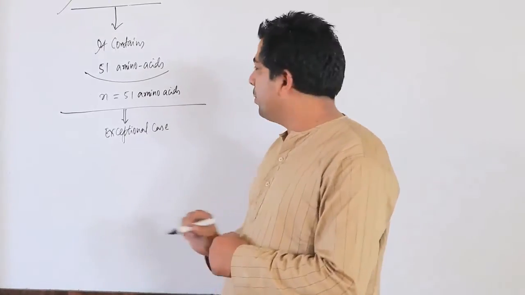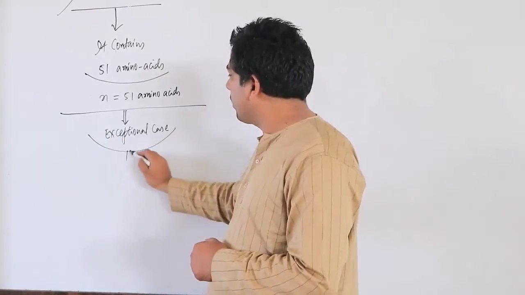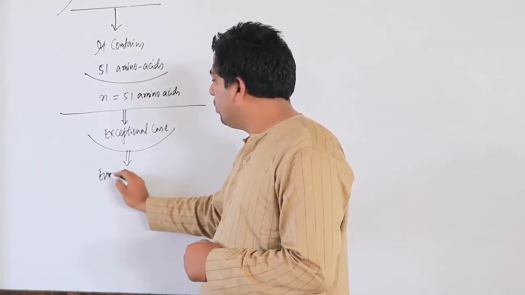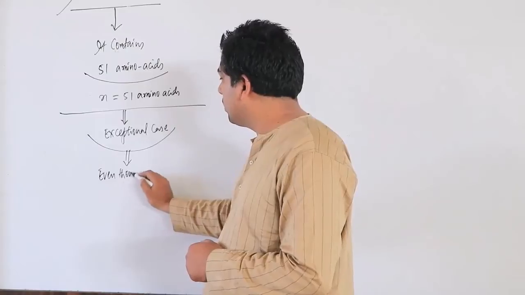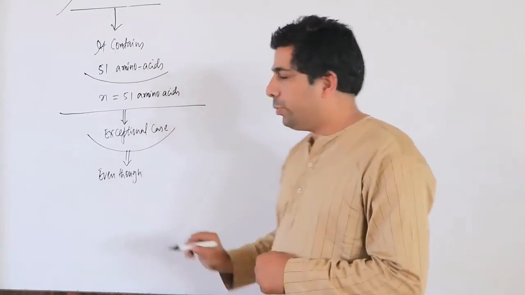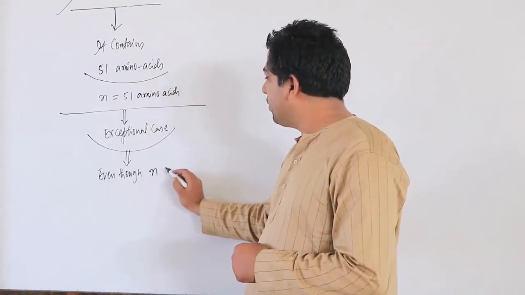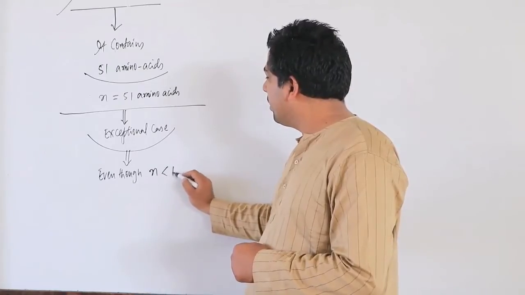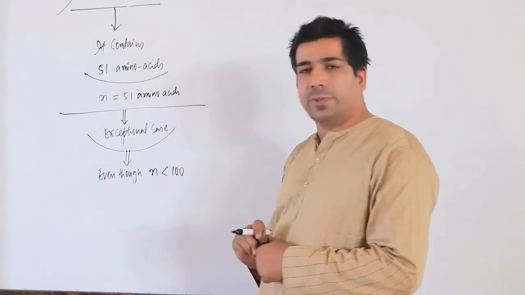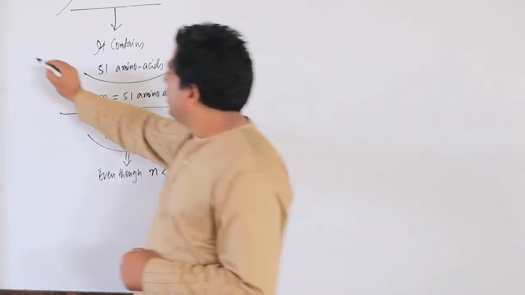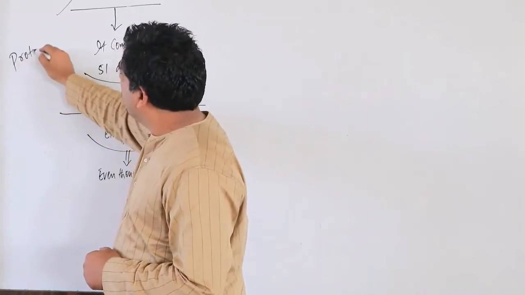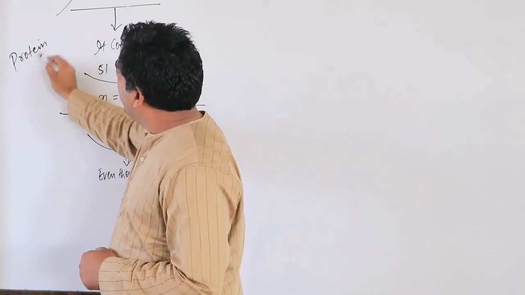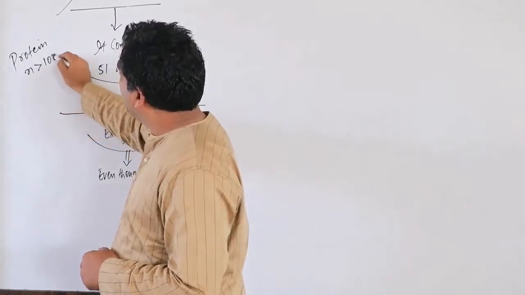Even though the n value is here less than 100, for any protein, the n value should be greater than 100.